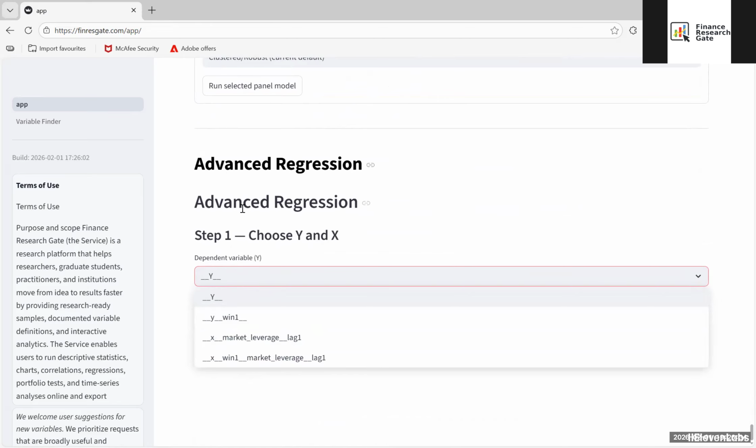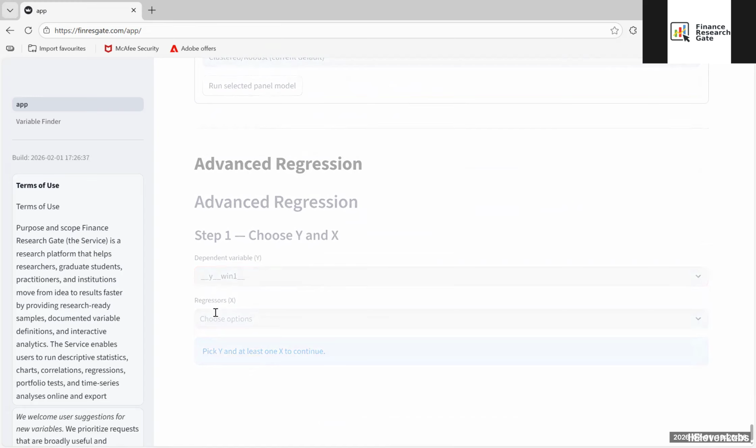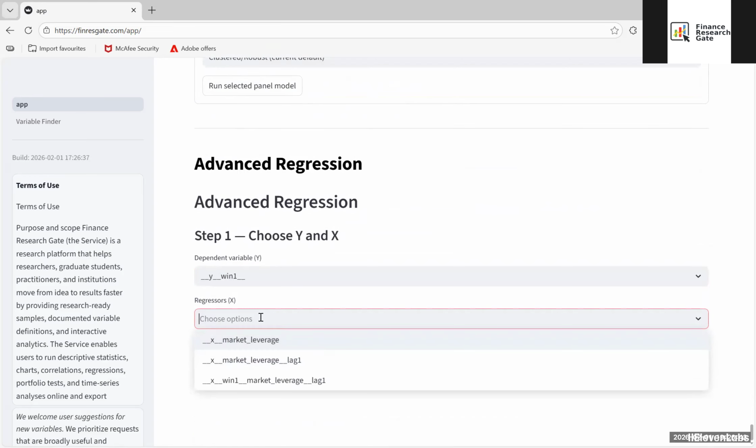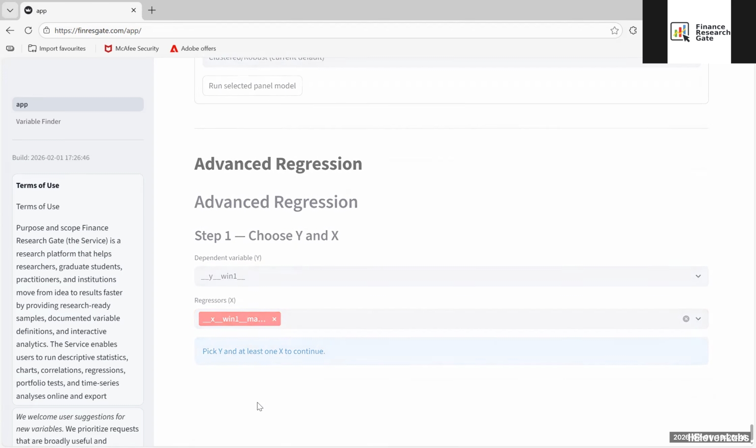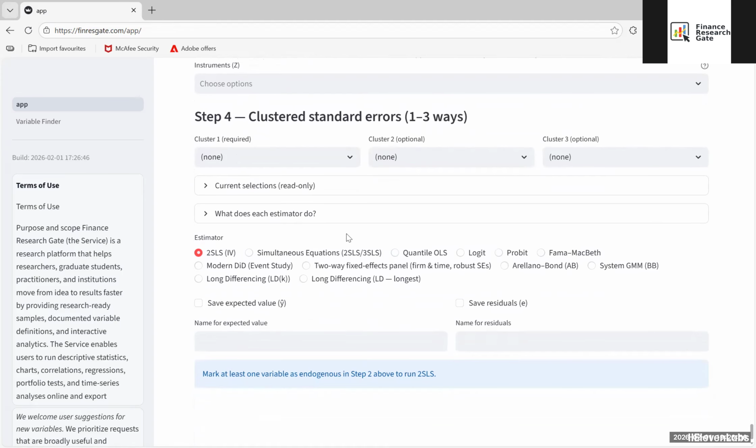Now, as we move forward into more advanced regression techniques, let's choose and focus on our Y variable. Of course, we are referring to the Winsorized one, as expected. And the main, and indeed the sole regressor that we are considering is the market leverage. And if you look down in this area, we can easily select the quantile regression.